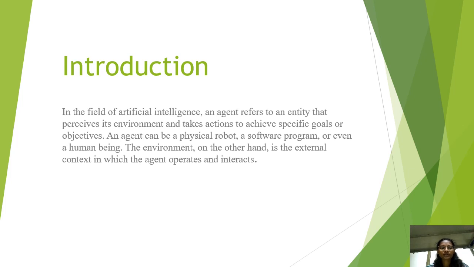Agents are designed to perceive the state of the environment through sensors and make decisions based on that perception. They can then take actions to modify the environment. This process is referred to as the agent's perceive-decide-act cycle.